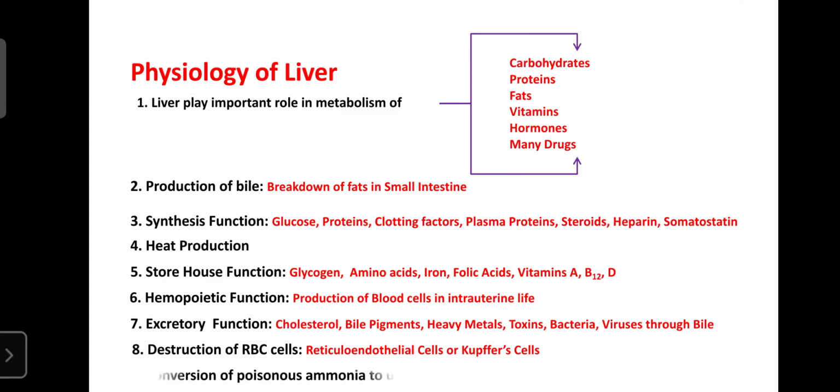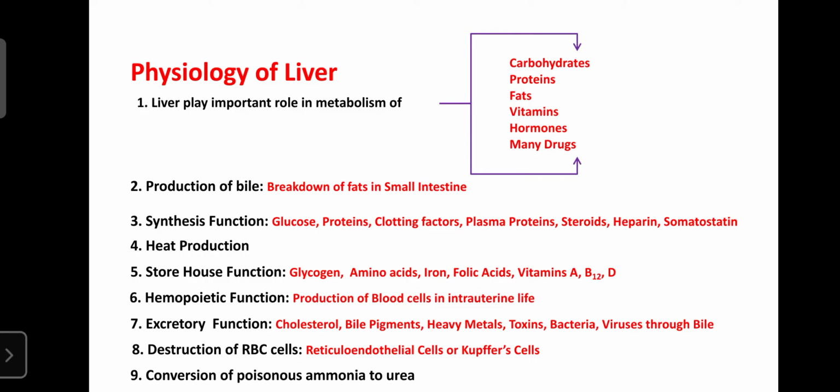So the last function: the liver can convert poisonous ammonia into urea. This is one of the beneficial detoxification processes regulated by the liver. The liver can convert the toxic substance, ammonia, into urea through the urea cycle. So these are the functions of the liver.